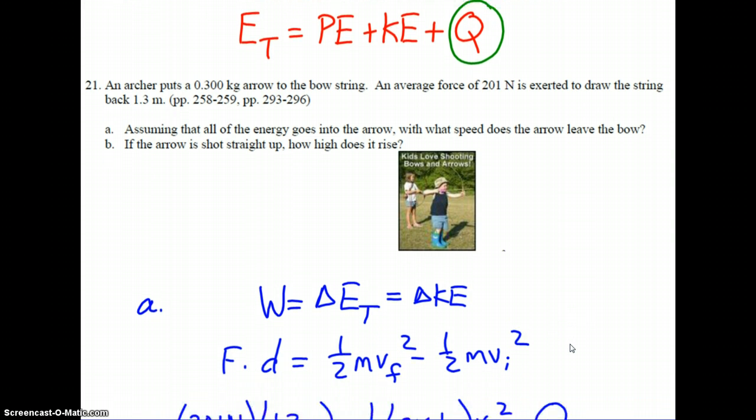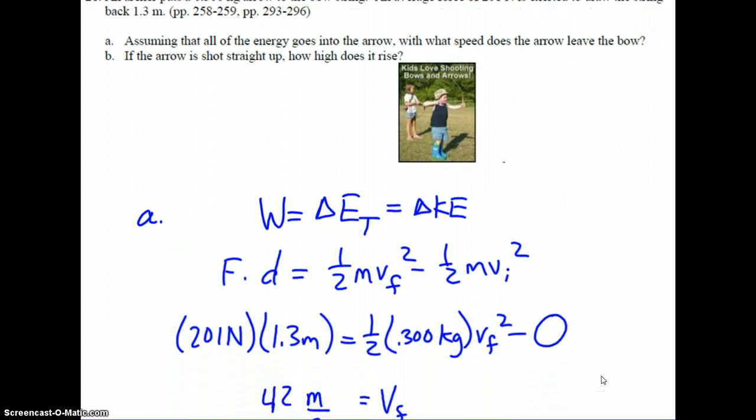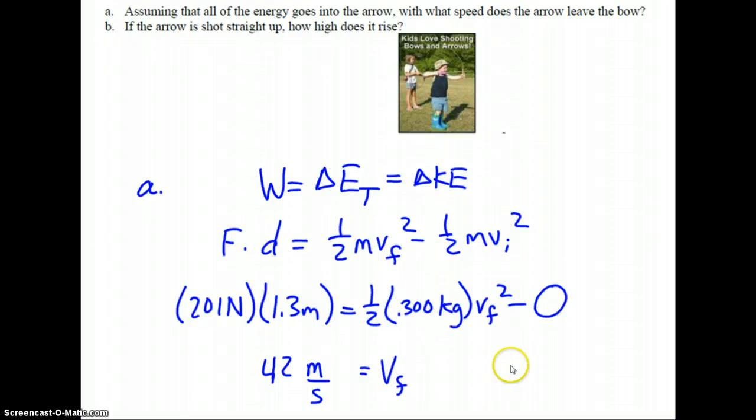We now substitute the values that we know. We know the force is 201 newtons, its distance is 1.3 meters, and the mass is 0.3 kilograms. Vf is what we're looking for, it's squared, and the arrow starts from rest, so the initial kinetic is 0 since the initial velocity is 0. We go ahead and algebraically solve for Vf, and we should get, to 2 digits, 42 meters per second.